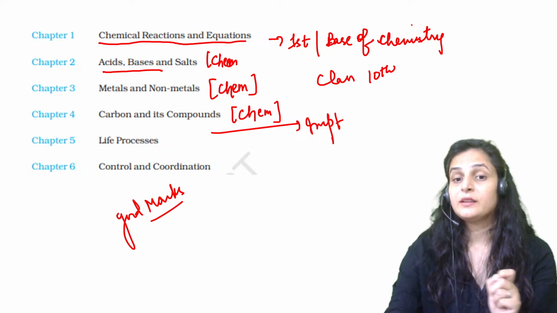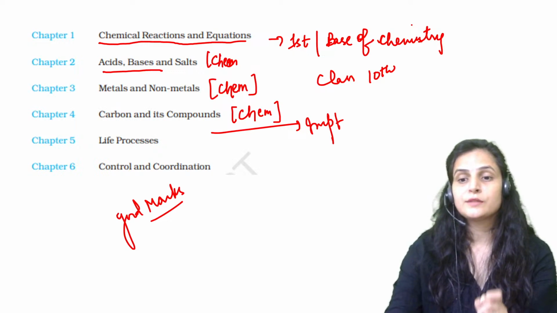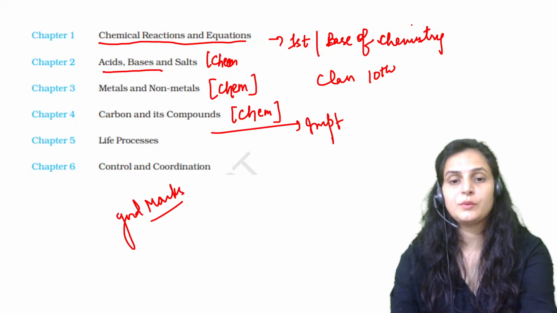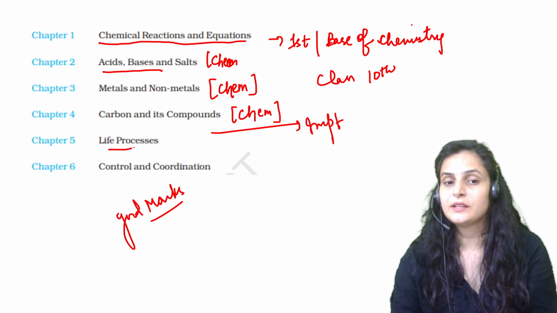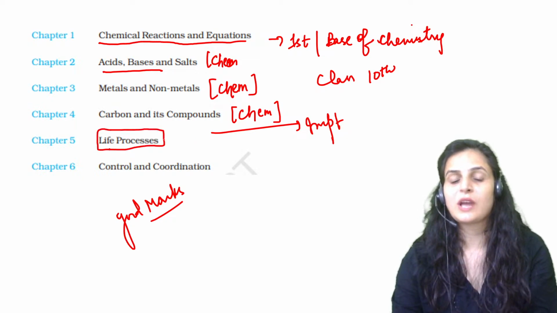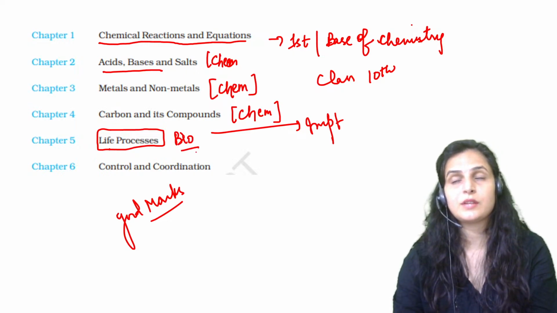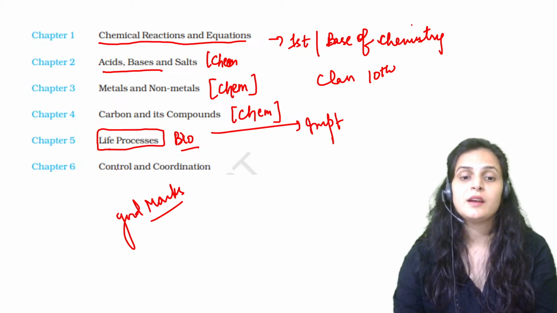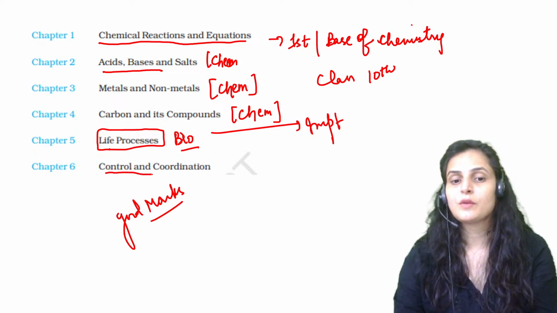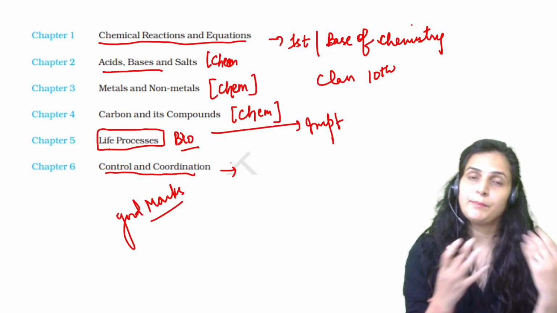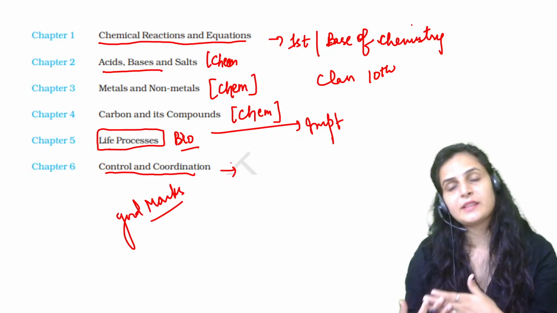And apart from that, now the session starts for our biology portion. Right, for biology portion we have the chapters like life process. It is the largest chapter of biology. It covers all the important life processes that occurs in a human being. And after that we will start our discussions over chemical control and coordination, that will cover the plant sides and the animal sides as well.